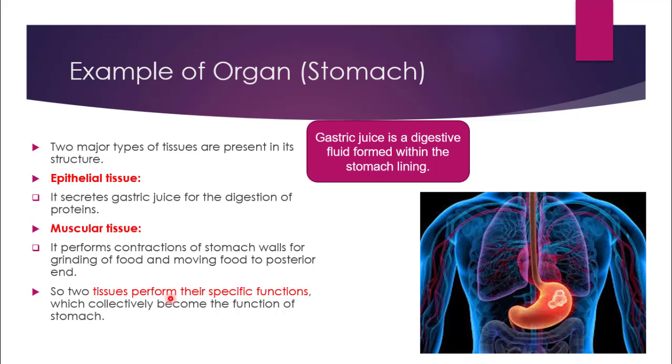So both these tissues perform their own specific function. One is secreting gastric juice for the digestion of protein, while the other one is contracting the stomach walls for grinding the food. But collectively, they become the function of stomach, because overall, this is the digestion of food, which is done by stomach.